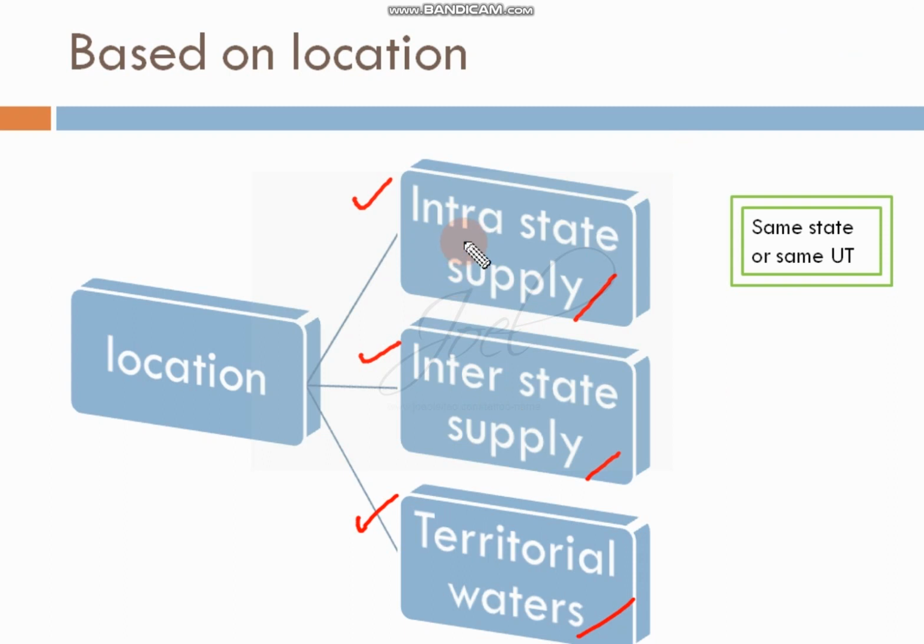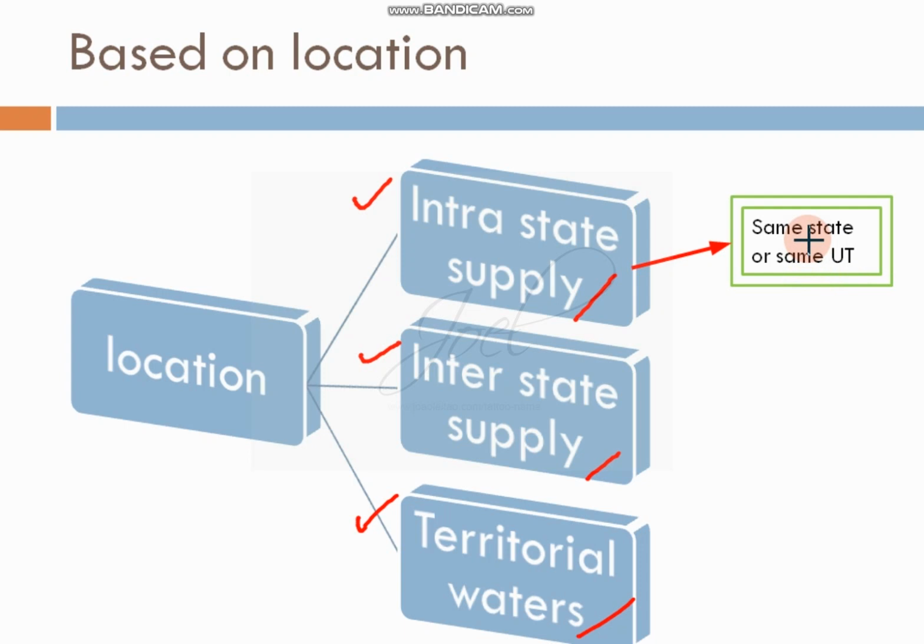First one, intrastate supply. Intrastate supply is where the supply is within one particular state or the same union territory. For example, from Mangalore to Mysore, a registered dealer of Mangalore is selling the product to a dealer in Mysore.